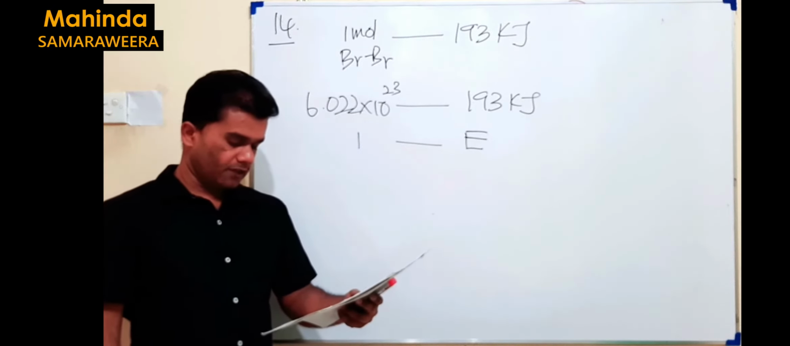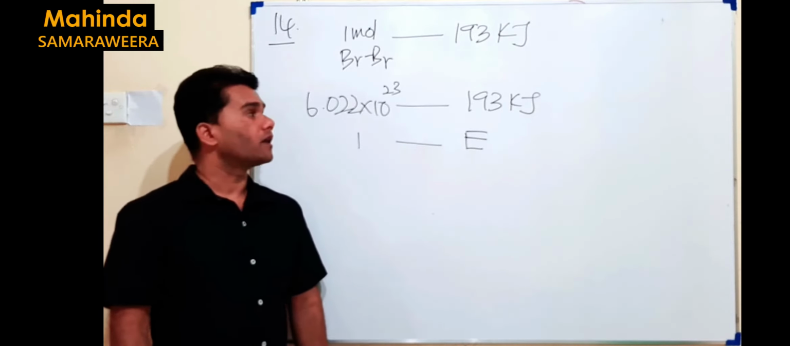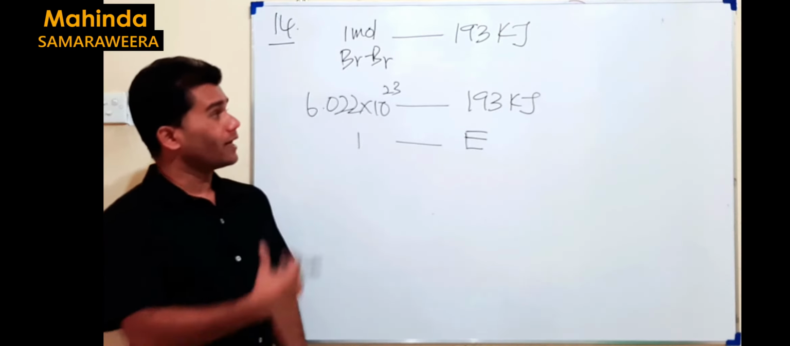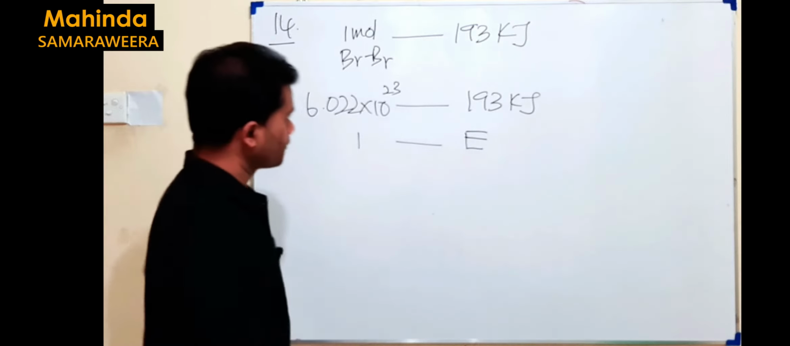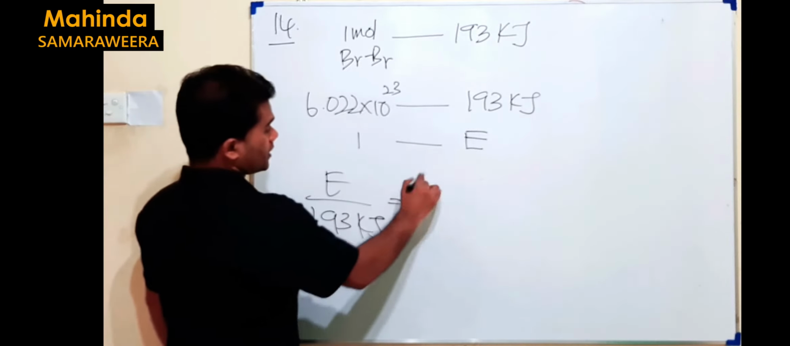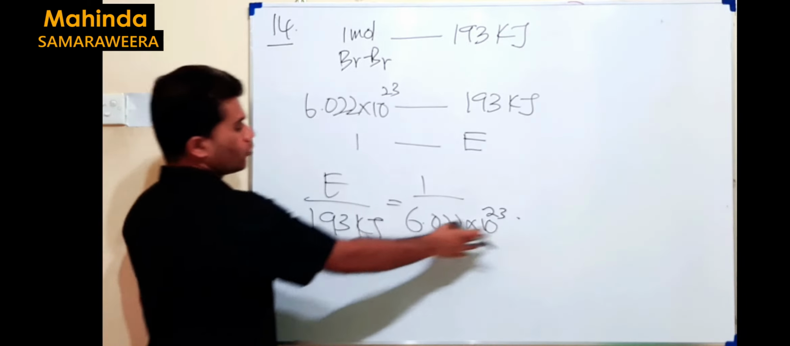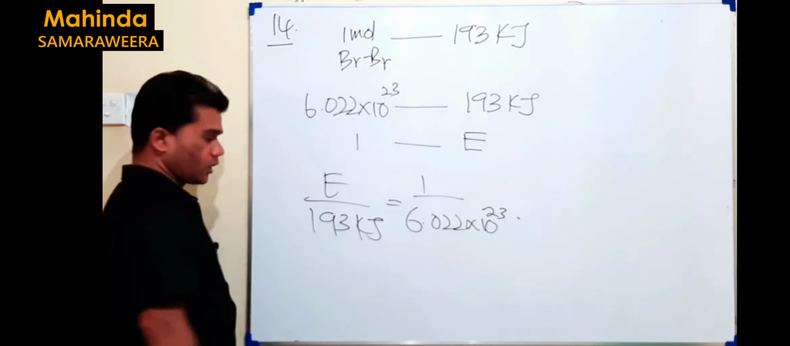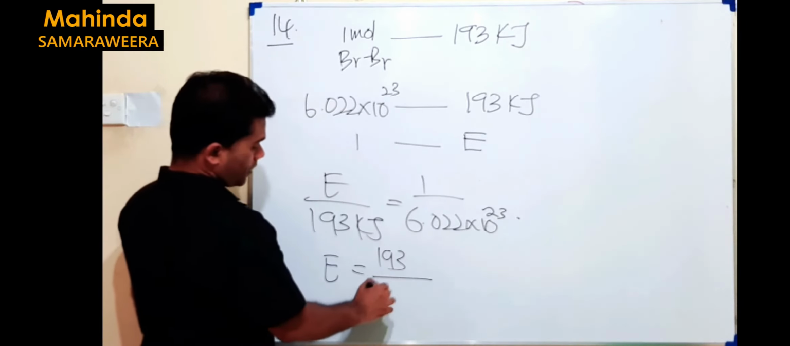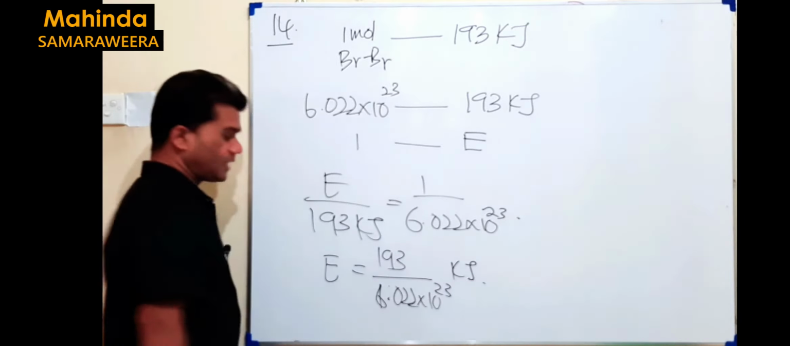The question asks for wavelength, but we know the relationship between energy and wavelength: E equals hc over lambda. Once we get the energy for one bond, you can apply that equation and get the wavelength. So you know how to get it. E divided by 193 kilojoules is equal to 1 divided by this number. Kilojoules per mole and per mole cancel out. We end up with kilojoules. So what is the energy now? It's 193 divided by 6.022 × 10 to the power of 23 kilojoules. That's the energy we have.